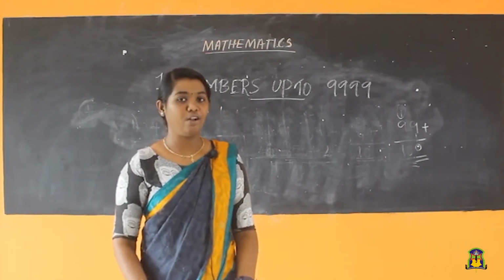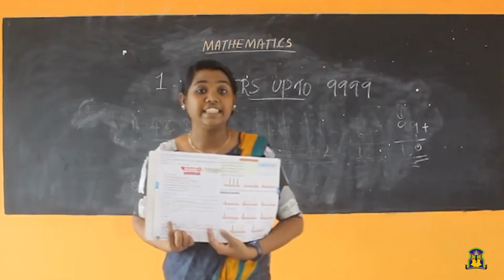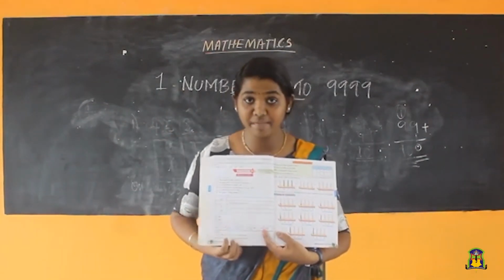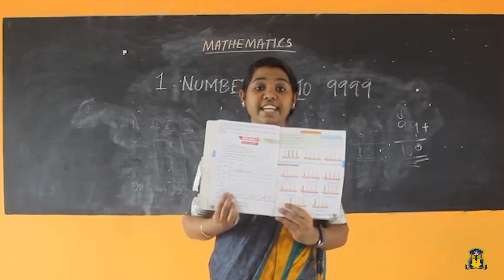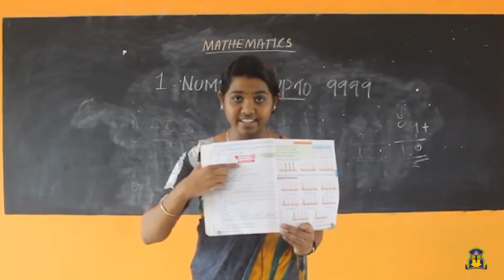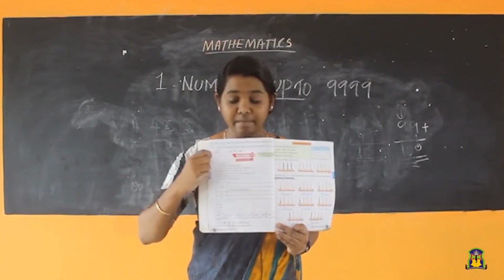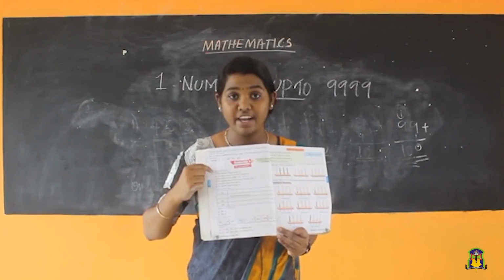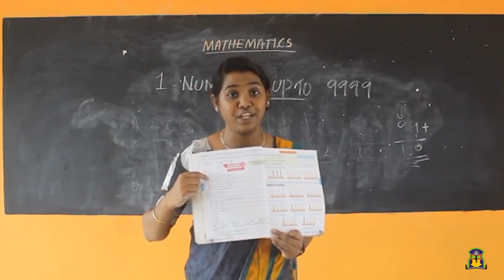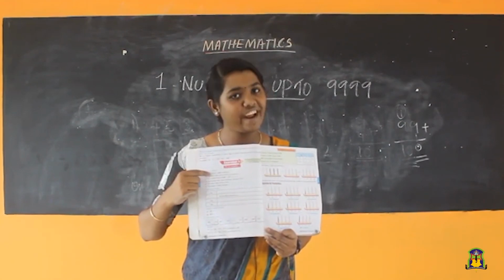Homework. So, all of you take your textbook, page number 38. Okay, page number 38. Here there is exercise 1. Can you see clearly? Okay, exercise 1 is there. First one is what? Fill in the blanks. There are some blank spaces. You need to read it and write that one.